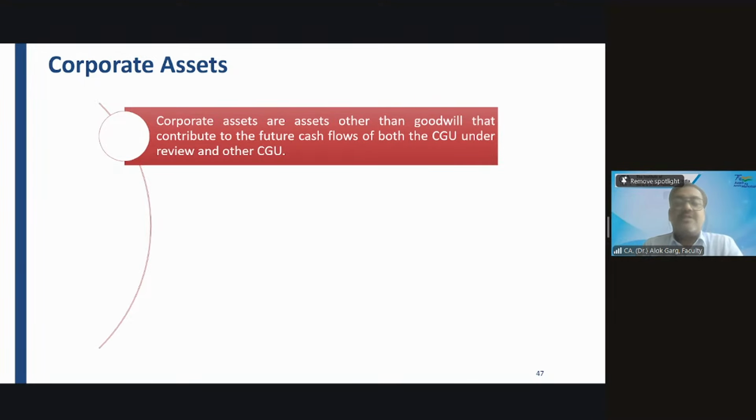Every organization has two types of asset. Have you heard the words cost center and profit center? Yes, sir. So probably in your articleship days, you have heard about these words and you have seen these kind of things in your companies.